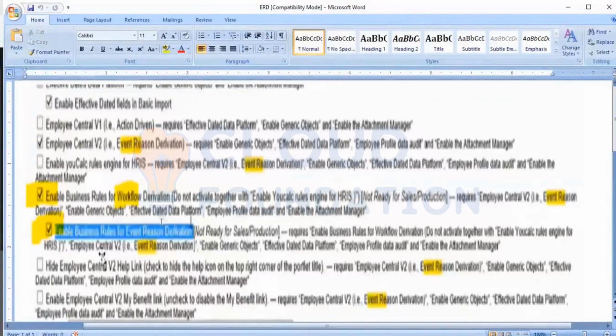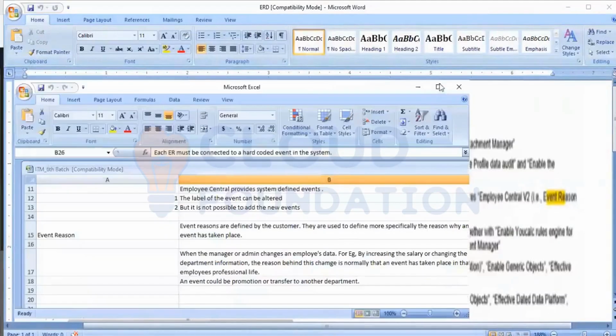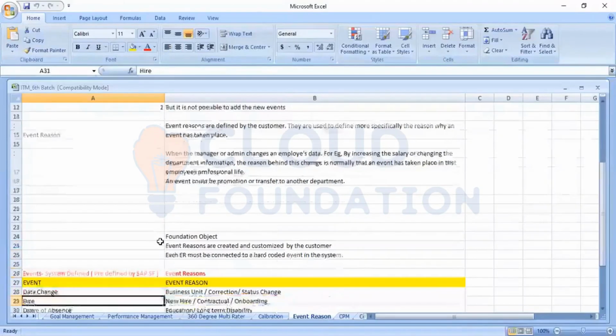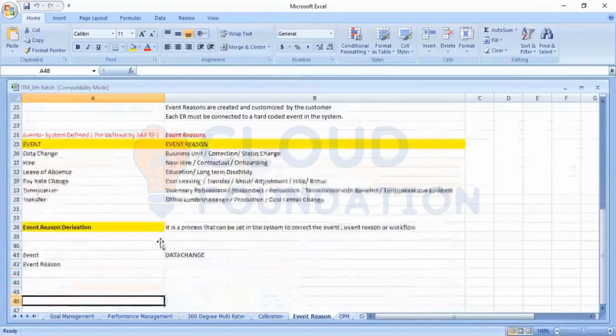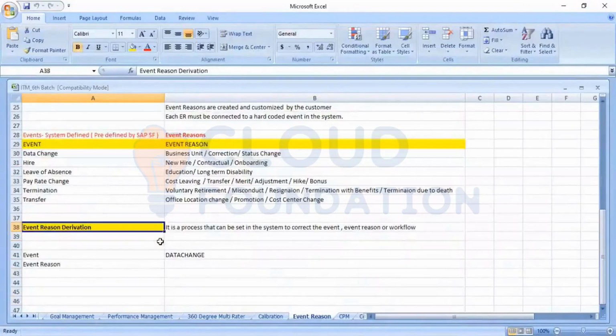Enable business rule for event derivation. This option will be there. We need to enable this option. That is the third feature we will see, the event derivation. That is the third feature under the event and event reason, that is, event reason derivation.